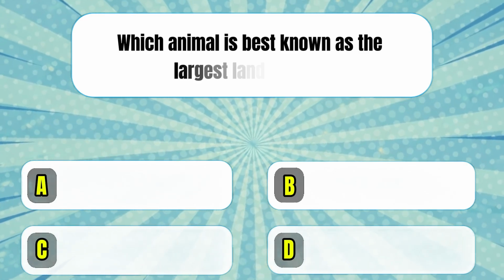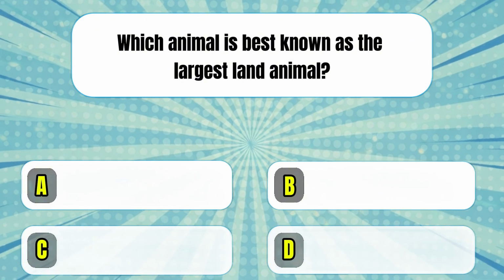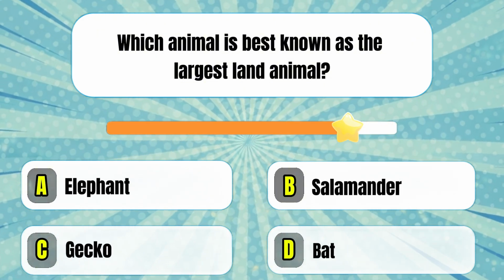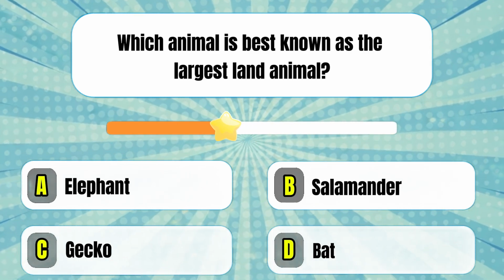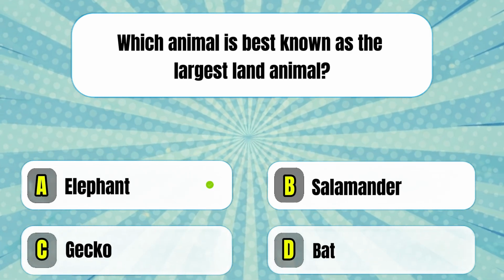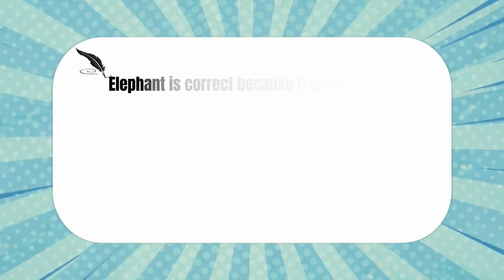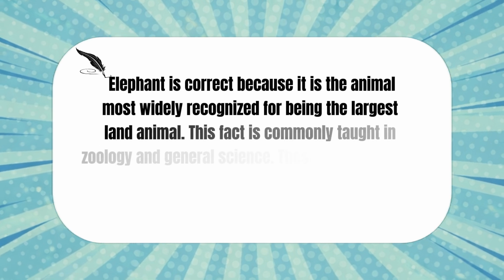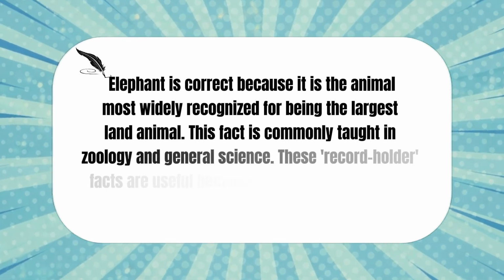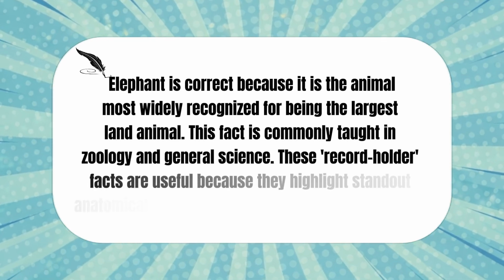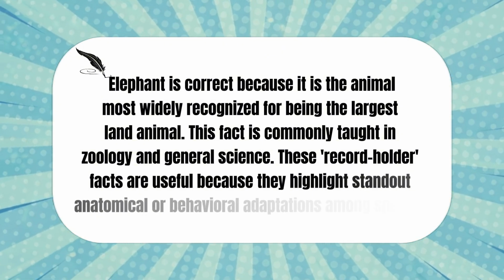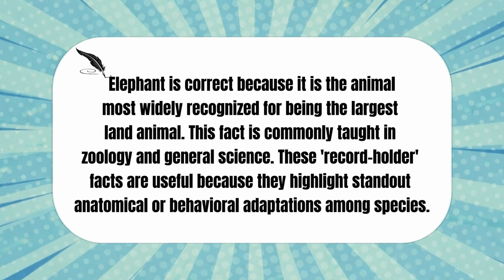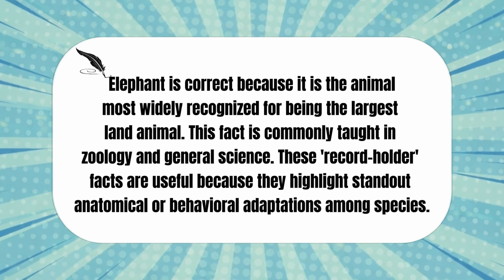Which animal is best known as the largest land animal? Elephant is correct because it is the animal most widely recognized for being the largest land animal. This fact is commonly taught in zoology and general science. These record holder facts are useful because they highlight standout anatomical or behavioral adaptations among species.